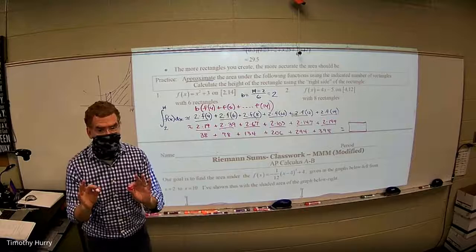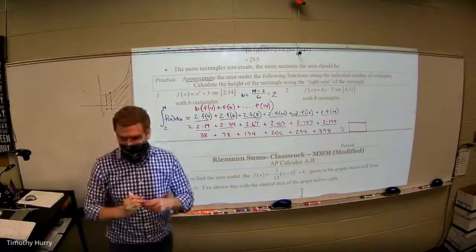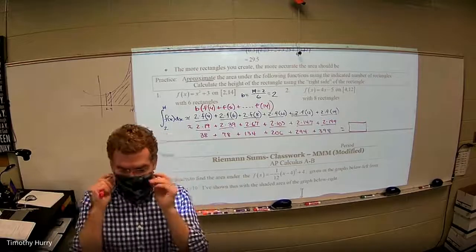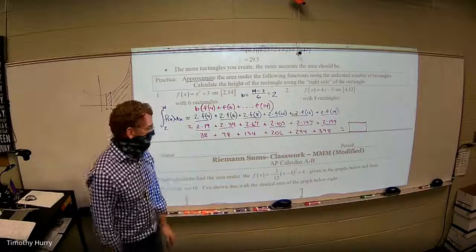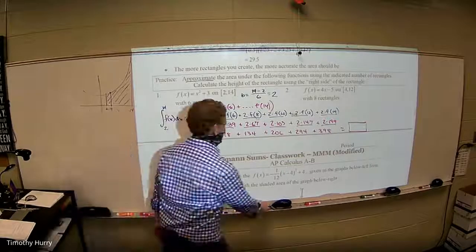That's fine if the bases are the same. And today the bases will be the same a lot. But again, AP finds a way to keep you from being able to do that kind of stuff when it's a calculator problem. All right? Y'all with me? Okay, real quickly on number 2.